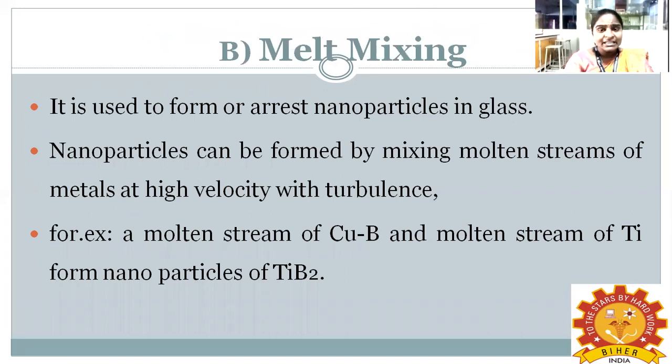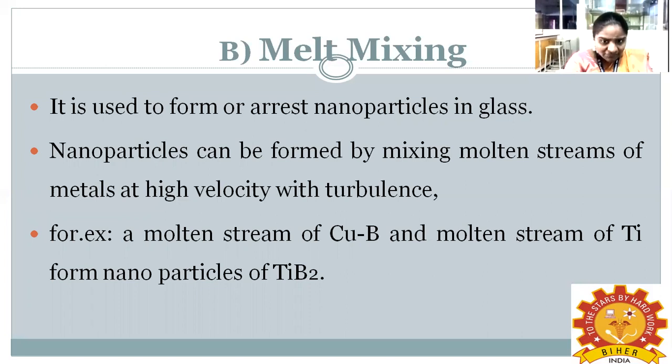Our next, second method in the physical method is the melt mixing method. It is used to form or trap nanoparticles in glass. Nanoparticles can be formed by mixing molten streams of metal at high velocity with turbulence. Here we need molten streams of metal.